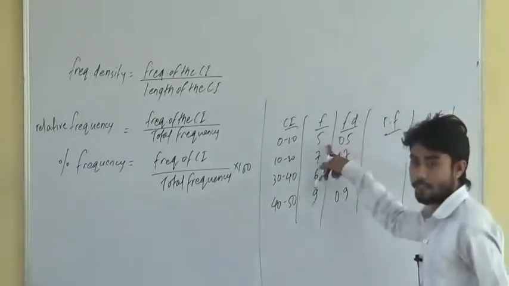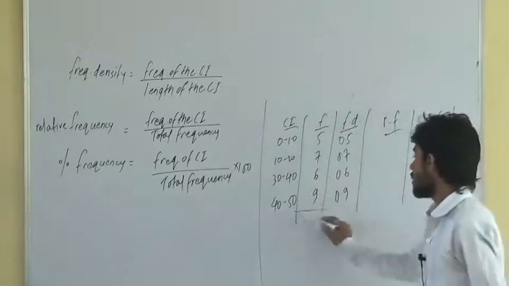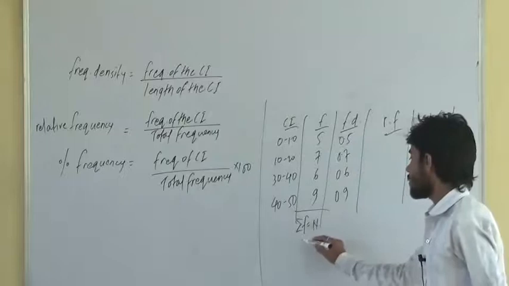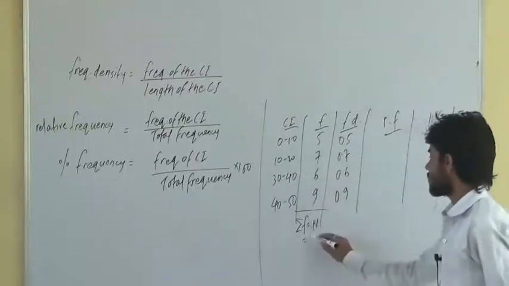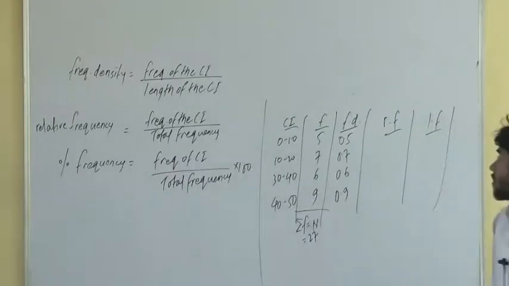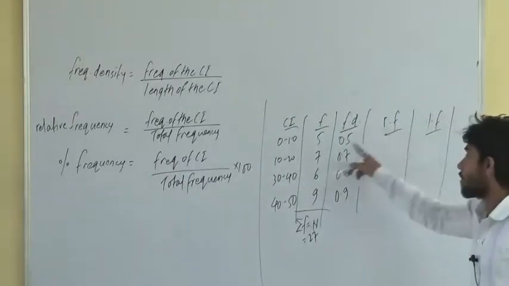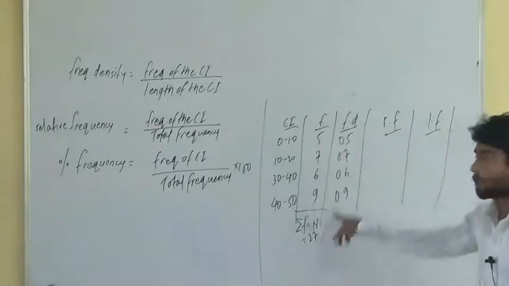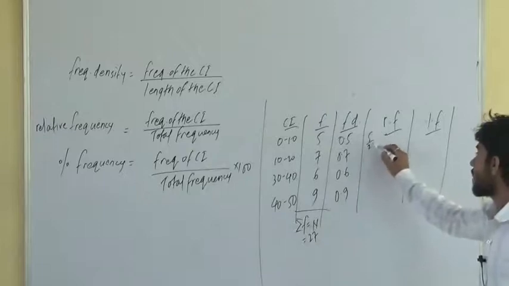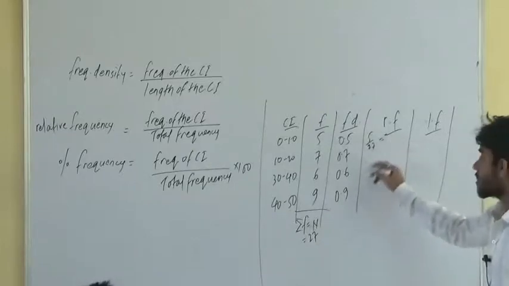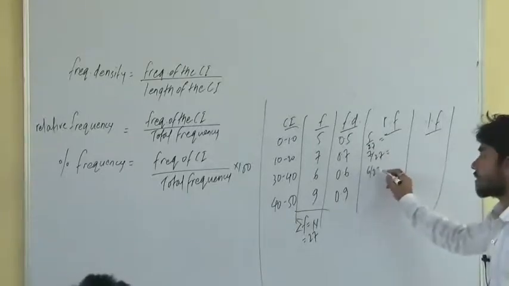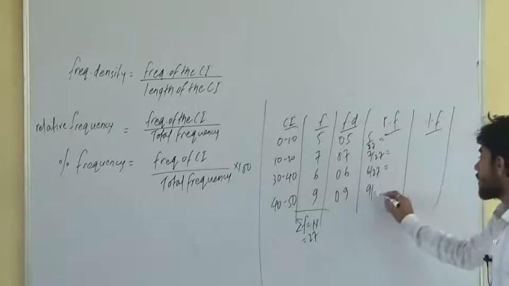Frequency of the class interval divided by total frequency. Total frequency is represented by summation f or n, which is equal to 27, right? So relative frequency will be 5 divided by 27 here for the class interval 0 to 10. So 5 divided by 27 is how much? Write the decimal points here. Here this one 7 by 27, this one 6 by 27, this one 9 by 27.